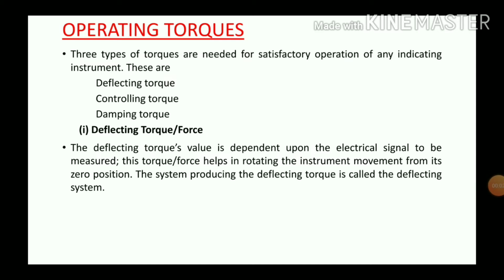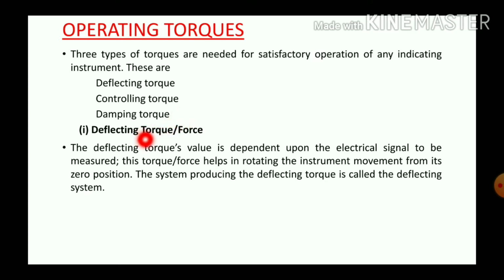Next is operating torques or operating forces required for an instrument. For the proper operation of an instrument, three types of operating torques or operating forces are required. They are deflecting torque, controlling torque, and damping torque.